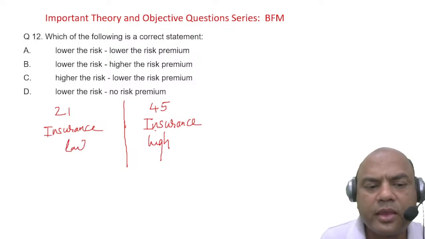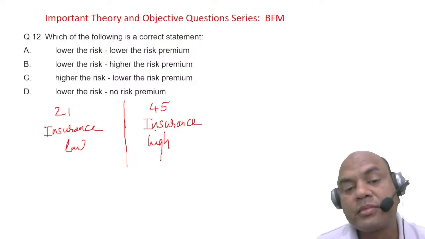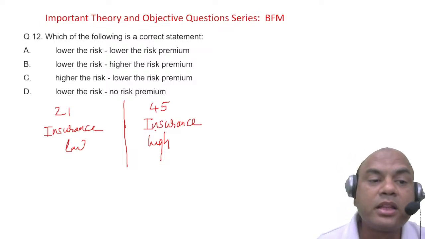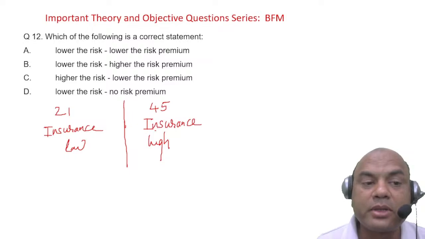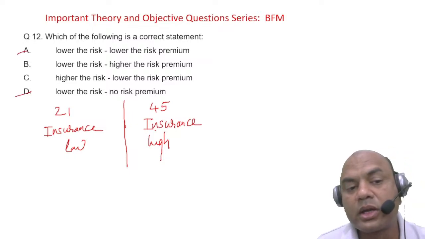Why? Because lower the risk, lower the premium. Why the lower risk? After the age of 40, the insurance premium increases because the risk of various diseases increases. So, lower the risk, lower the premium. Many of you might be thinking about A, or you might be thinking about D also, lower the risk, no risk premium.